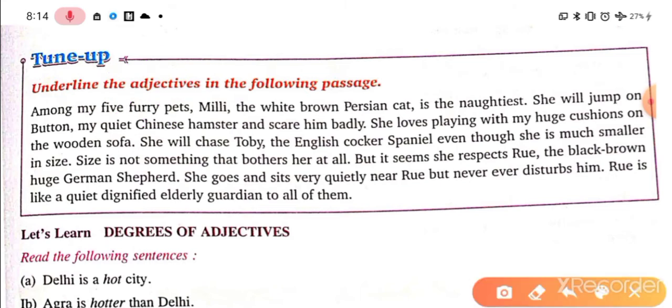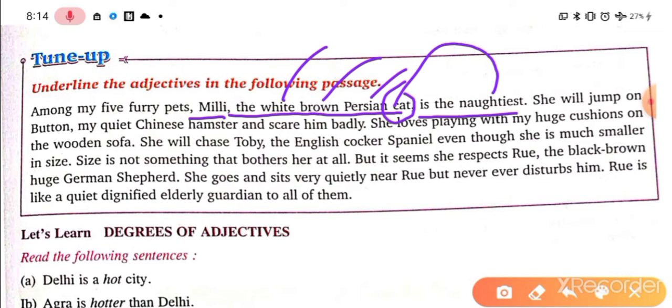So then, Millie, the white brown Persian cat. Here again you can see this cat. White, brown, and Persian, these are the adjectives used for that. Is the naughtiest. Naughtiest is also for the cat, an adjective it is, right?